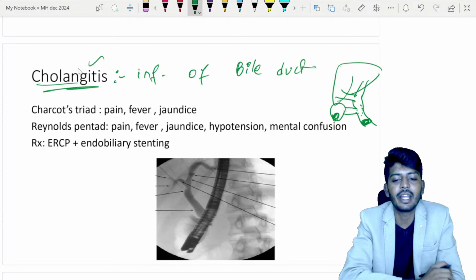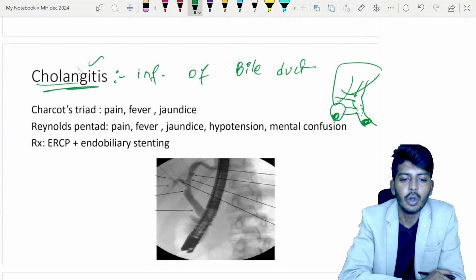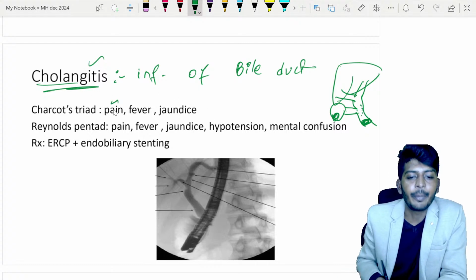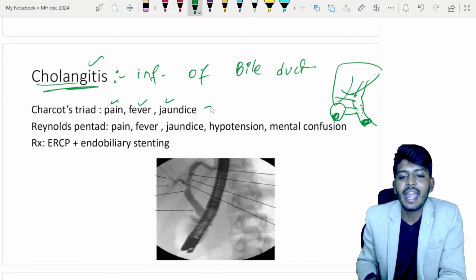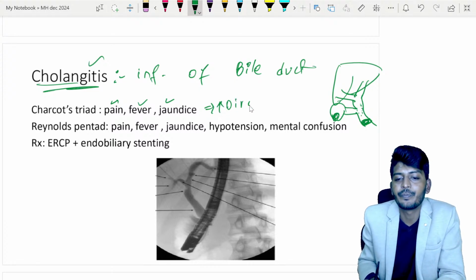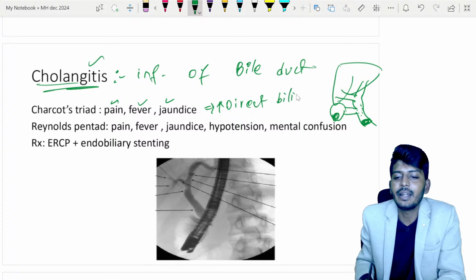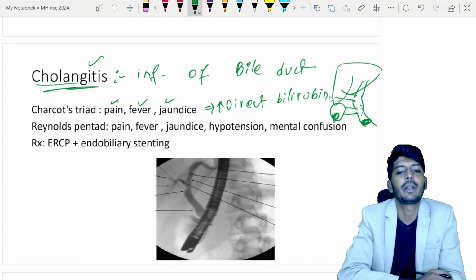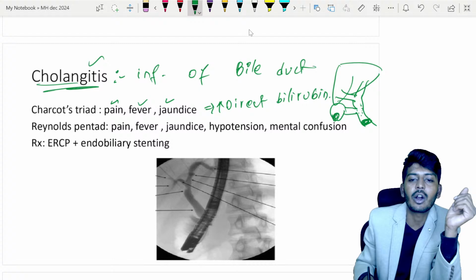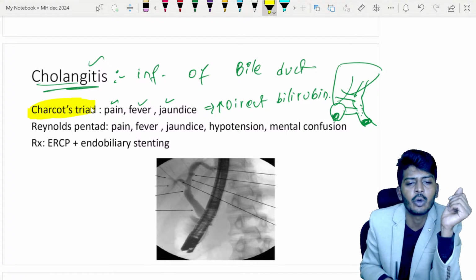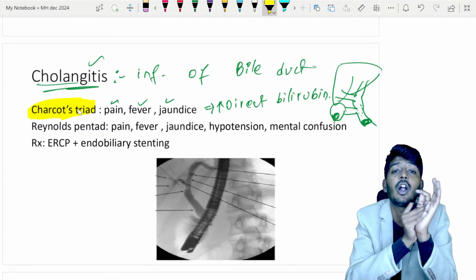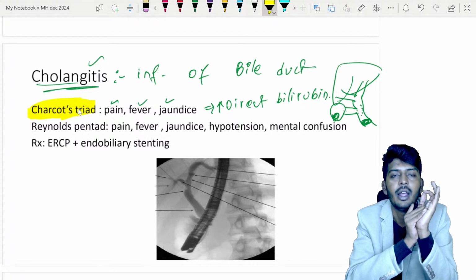Whenever a patient is having cholangitis, what exactly are we supposed to do? First, let's understand how patients come to us. The patient will have abdominal pain, fever, and jaundice. Which bilirubin will be elevated in cholangitis? Remember, increase of direct bilirubin. This is a very important point to be remembered. Patient will have pain, fever, jaundice. These three together are called Charcot triad. Memorize it well, because they'll directly ask which of the following is not a part of Charcot's triad. So it is a fact-based thing.